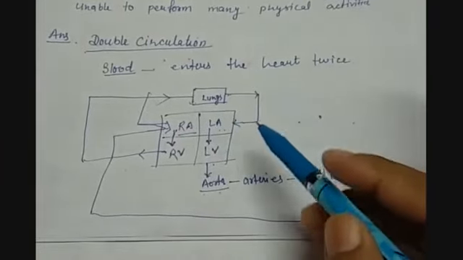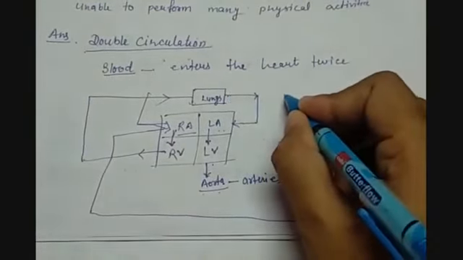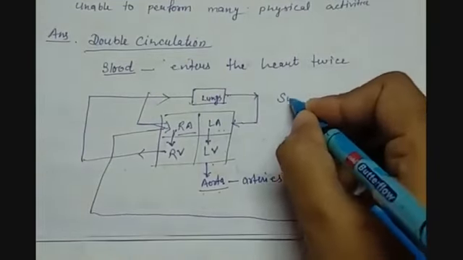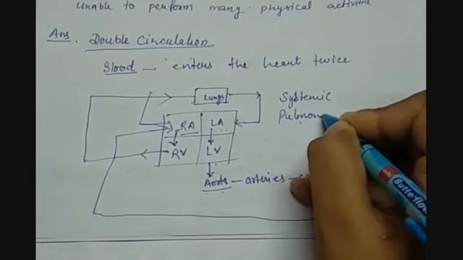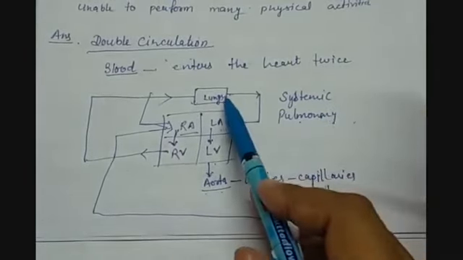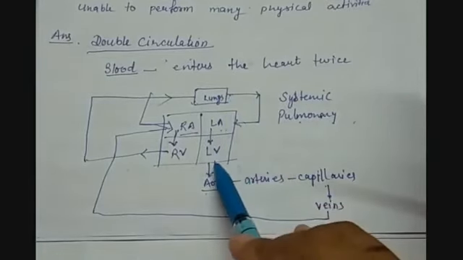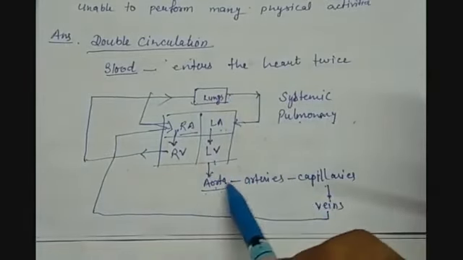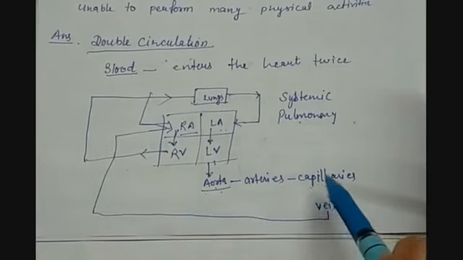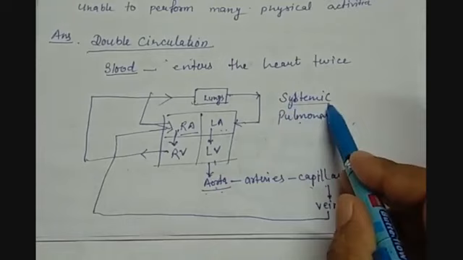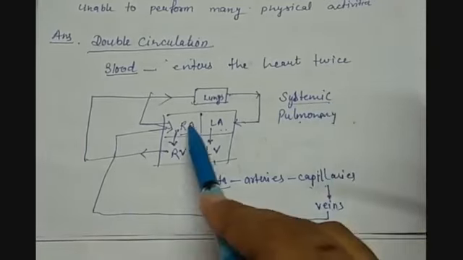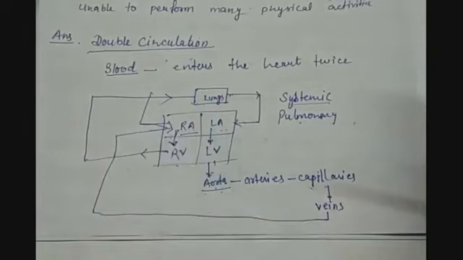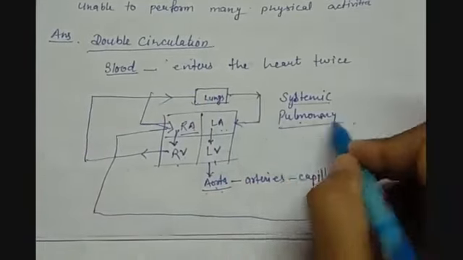I've also told you that double circulation can be divided into two categories: systemic and pulmonary. When the blood starts from the lungs, enters into the left part, goes to the aorta and then to the cells of the body, this is systemic circulation. Then when the veins bring the deoxygenated blood into the right atrium and then the ventricle, and it goes back to the lungs, this portion of the circulation is called pulmonary circulation.